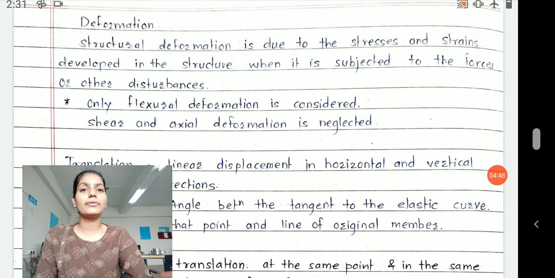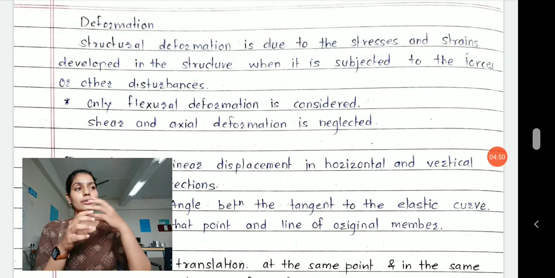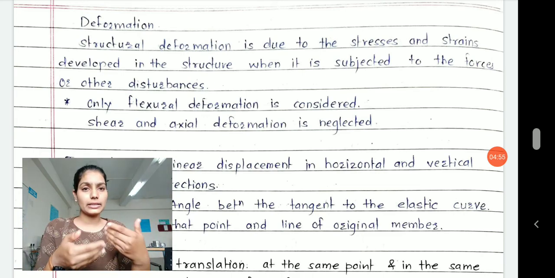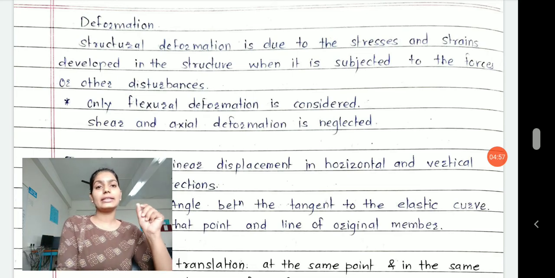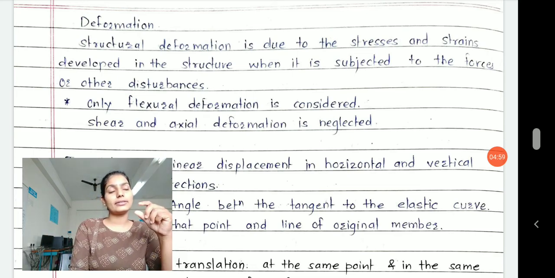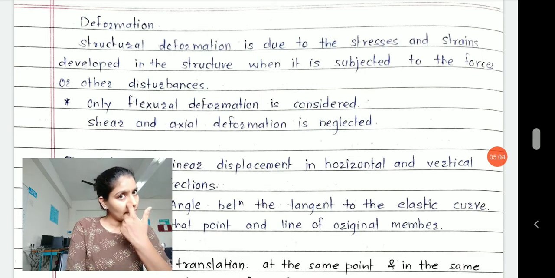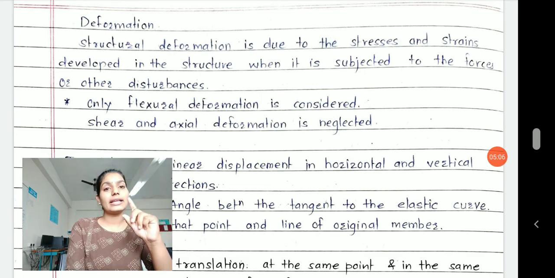So this type of behavior, where in the same member a few fibers are in compression and a few are in tension, that type of structure or behavior is called flexural behavior. And the shear and axial deformation is neglected.